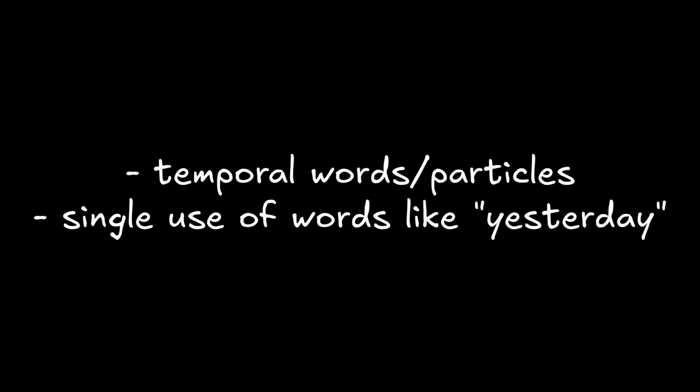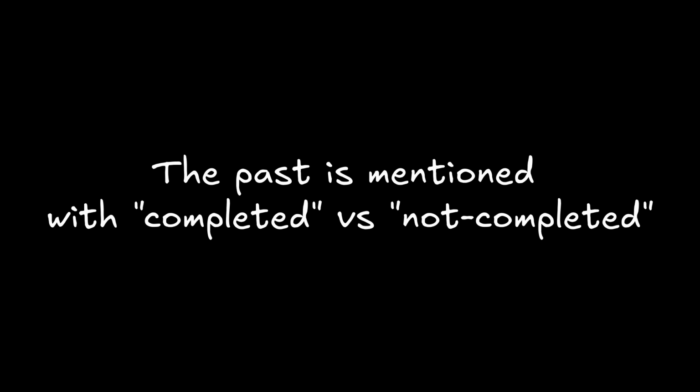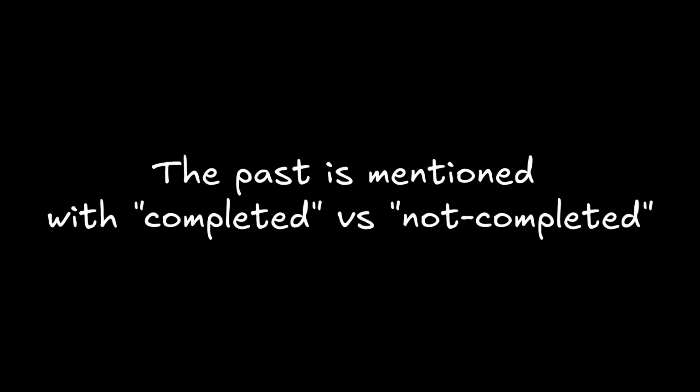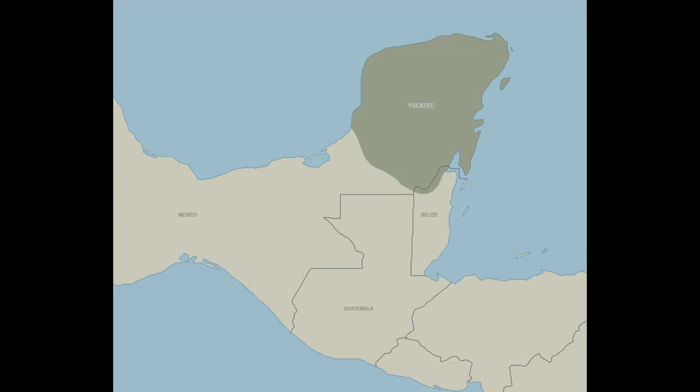So far, we have seen two similar strategies to express the past without using a past tense. But there is also a third one, the use of aspects. As such, the past is mentioned by telling us whether an action is happening or if it has been completed. You have a distinction between incompletion versus being completed. And that's how the past can be mentioned. A famous example of that is Yucatec Maya, or Maya Ta'an, a Mayan language mainly spoken in Mexico and Belize.